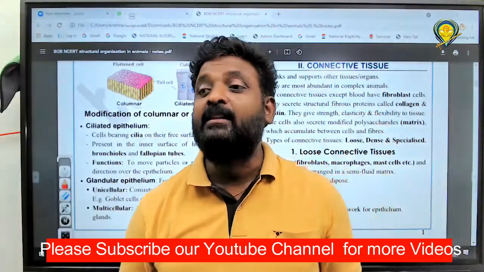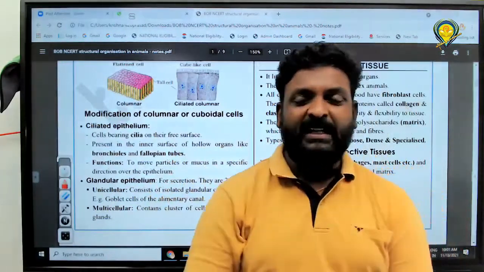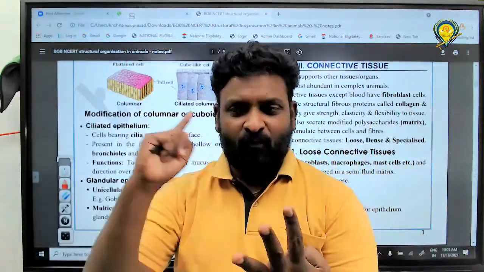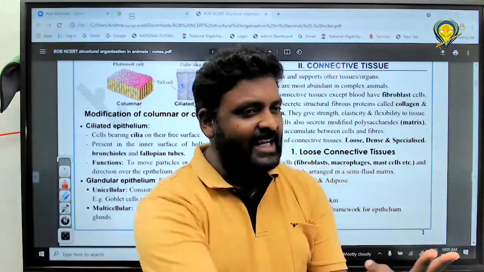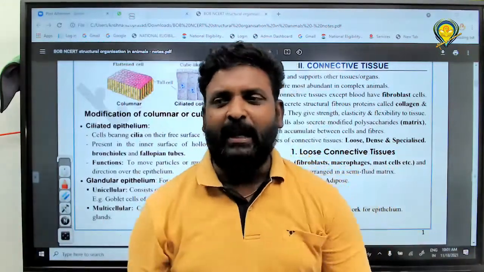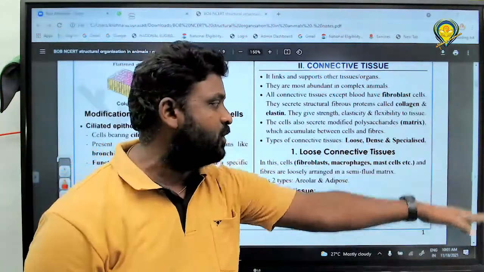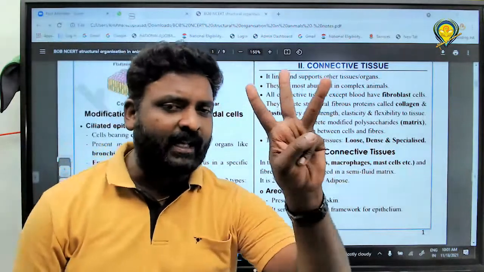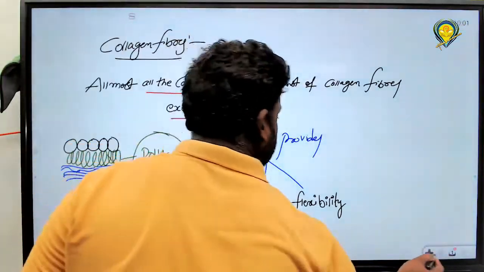And the third one, specialized, means it consists of different cells. First one, bone. Next one, blood. Next one, cartilage. And next one, lymph. These all are present in specialized connective tissue. Tell me how many types of connective tissues are there? 3 types.